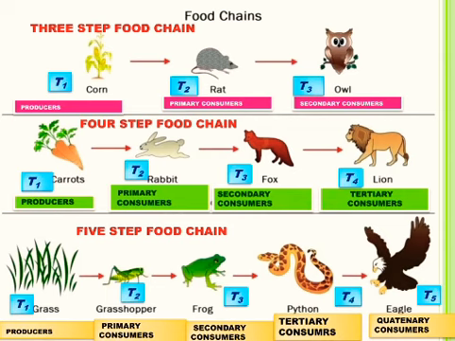Now see what type of questions can be asked on the basis of this topic. Students, you can be asked to give an example of a 2-step food chain or 3-step food chain or 4-step food chain or 5-step food chain, or you can be given any food chain and you have to identify the primary consumers or secondary consumers or tertiary consumers in the given food chain. Or you can be asked which organisms form the first trophic level of the food chain or the second trophic level of the food chain or the third trophic level of the food chain, and so on.